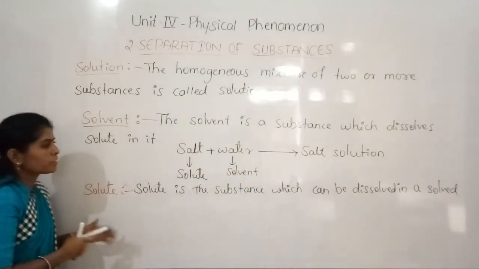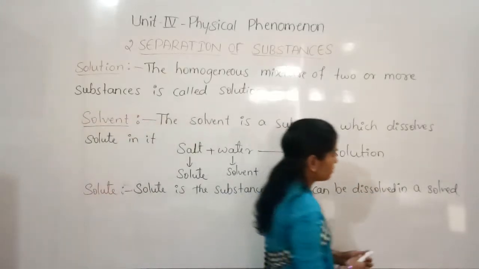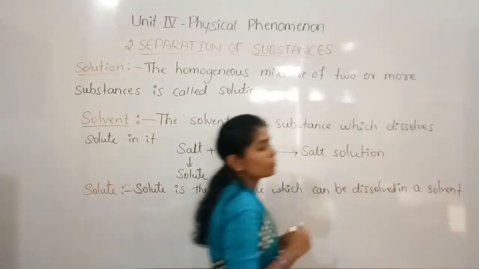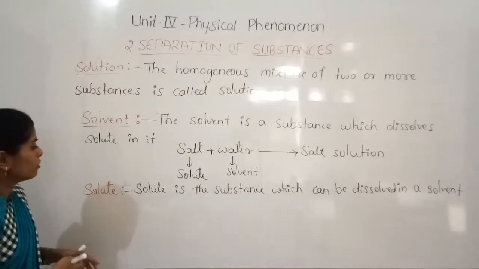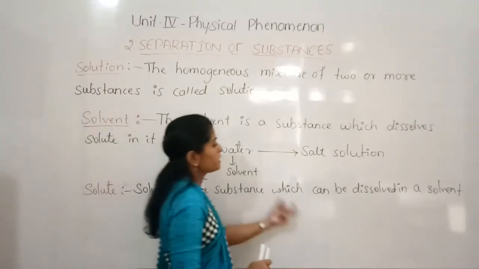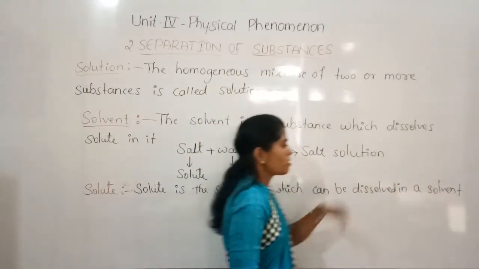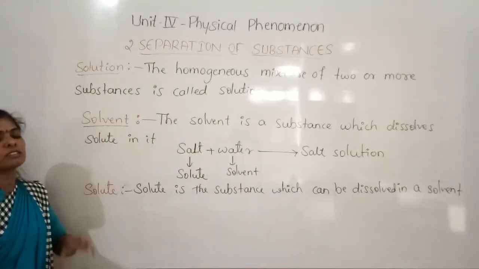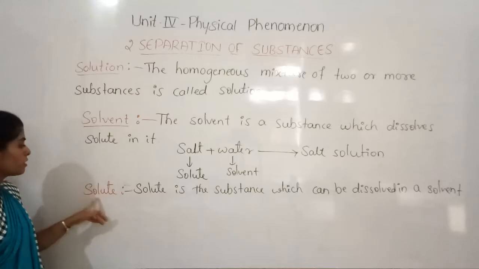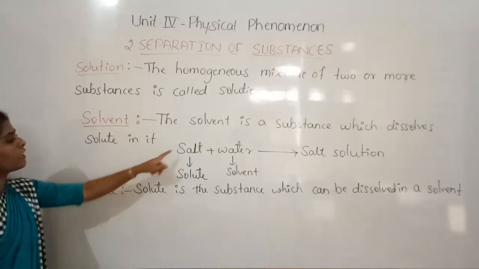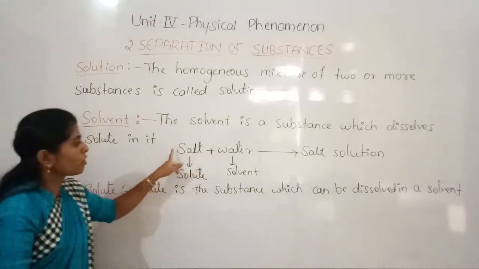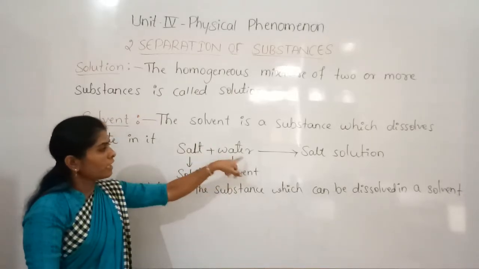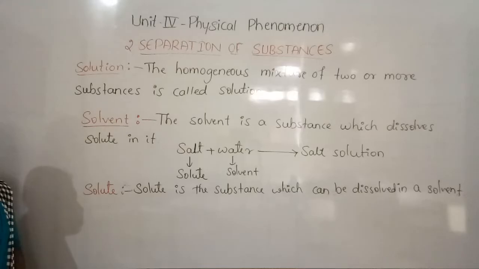The substance which dissolves in a solvent, what do we call it? We call it solute. The solute is the substance which can be dissolved in a solvent, that is what the solute is. Here the salt mixes in the water, so salt is the solute, and water, which dissolves the solute in it, is called the solvent.